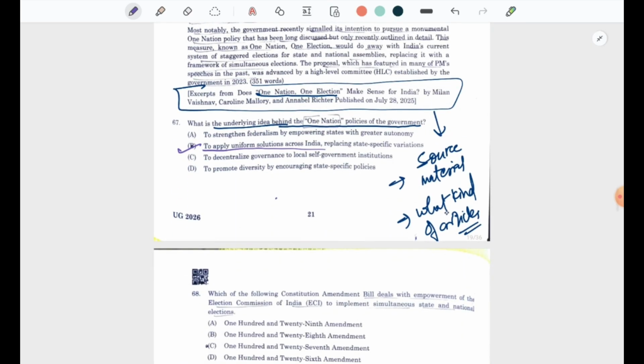However, if we read beforehand, we would understand just by looking what the answer is going to be. Why? The One Nation, One Election concept, the policies of the government, such policies call for uniformity, right? And its intention is to bring everything together under one umbrella.